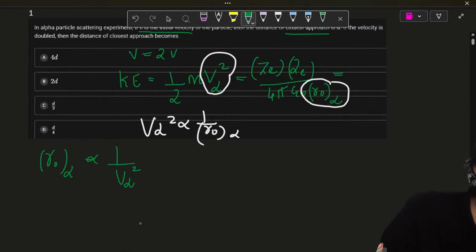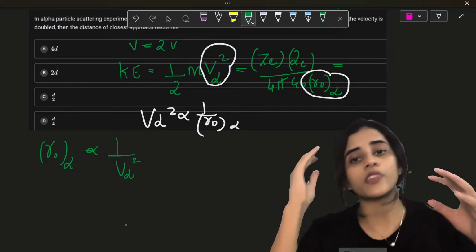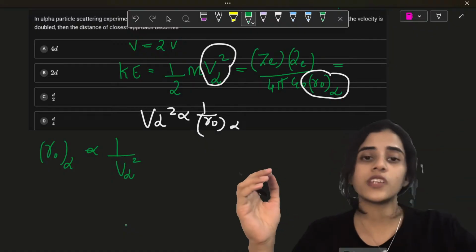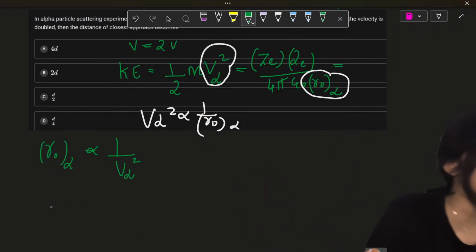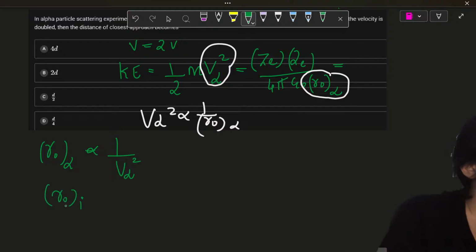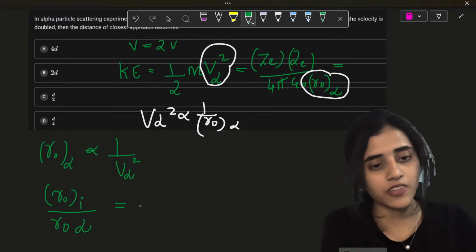So I'll cross multiply. R naught alpha is proportional to 1 by V alpha square. Okay. Now what I will do is, I will take the radius of the nucleus of the foil and the radius of the alpha particle, and I will find out the ratio between them. So R naught initial divided by R naught alpha, this will be equal to, it's proportional to 1 by V alpha square.